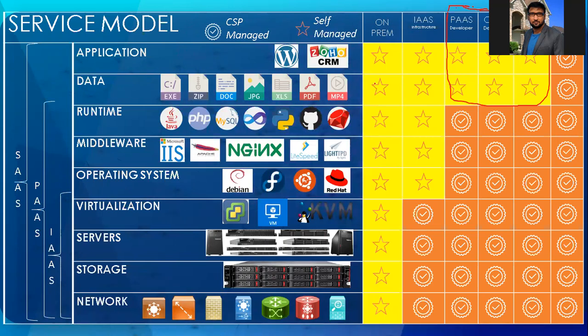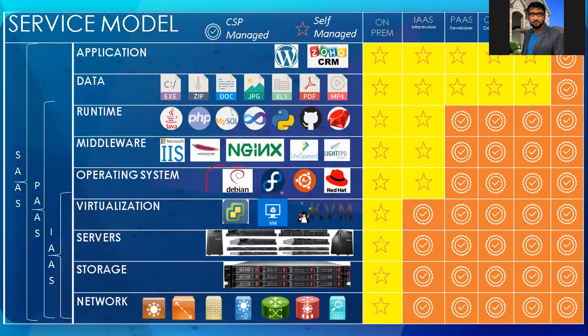When it comes to PaaS, data and application are yours. The rest is managed by your cloud service provider. When I say runtimes, Java, PHP, MySQL, Ruby on Rails, Storm, Apache, all come under runtime. Data is your actual data, any files: exe, zip, doc, JPG files. Middleware is IIS, Apache, Nginx, Lightspeed.